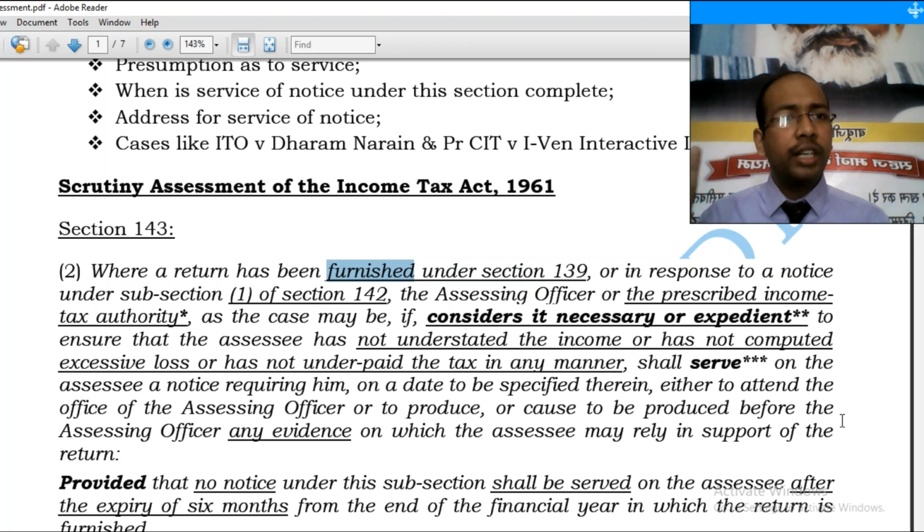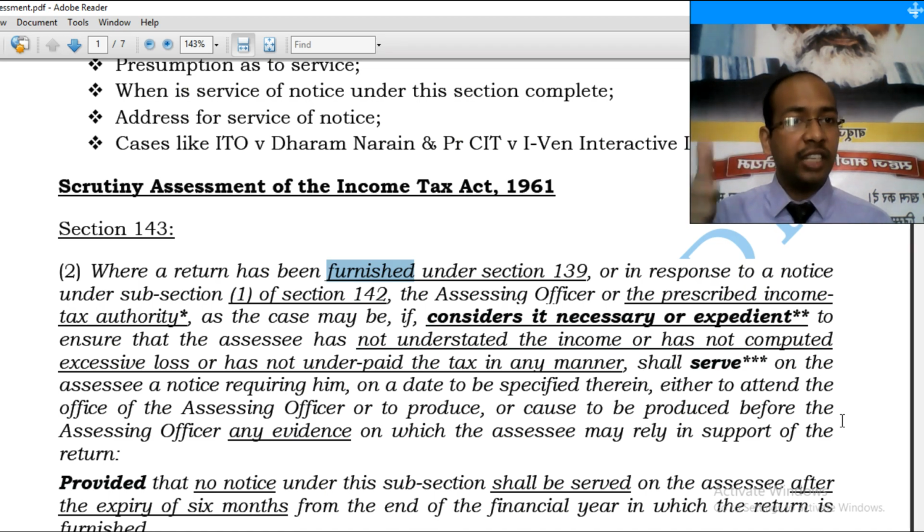Ingredient number 2: the notice under this section can be issued only by the assessing officer or the prescribed income tax authority, which in our case is ACIT E-Verification, New Delhi. And this has come up because of the e-assessment scheme being notified by the department. Third ingredient: it can be issued only after due application of mind on the contents of the return by the learned assessing officer. Number 4: notice under this subsection can be issued only to verify the correctness and completeness of the return.